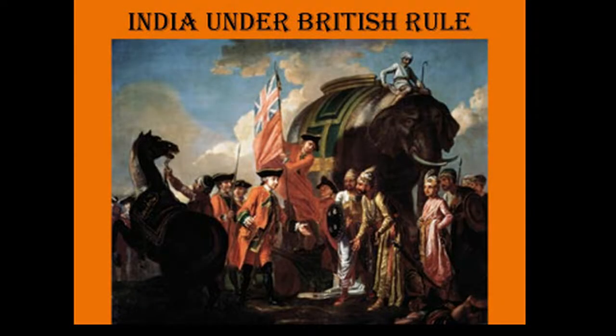Now let's have a look at historical background and current status of India and Brazil. If we see the historical background of India, for nearly 1.5 centuries, India was under British rule. India got independence on 15th August 1947. Since independence, India has followed a federal parliamentary republic type of government.